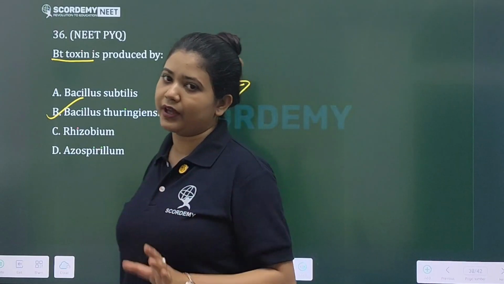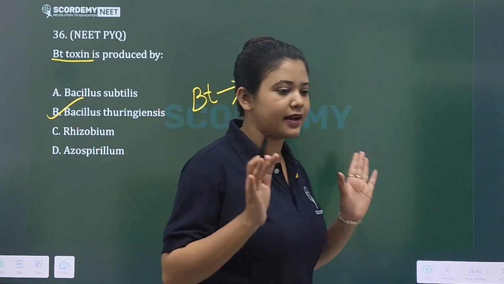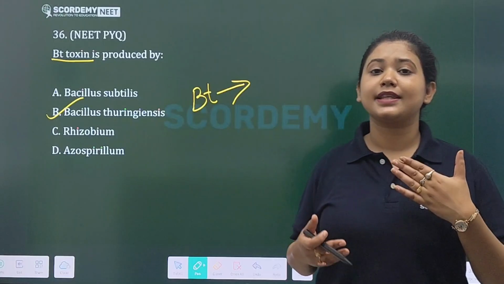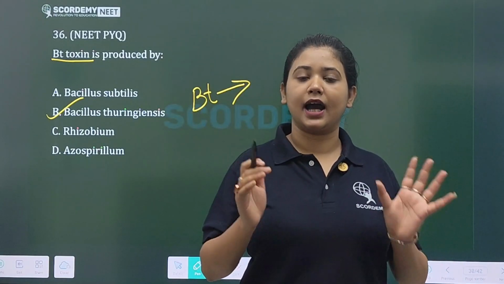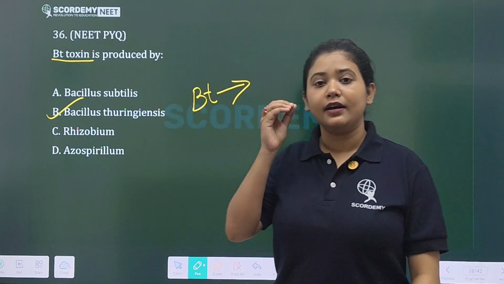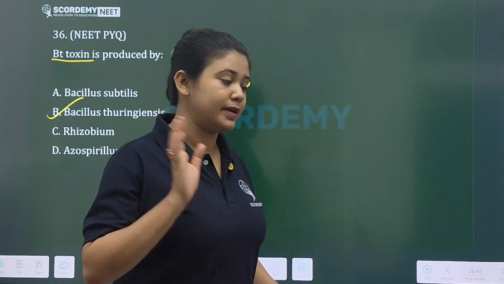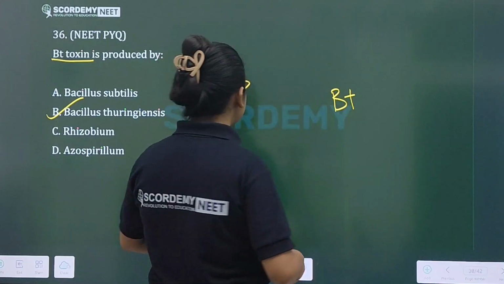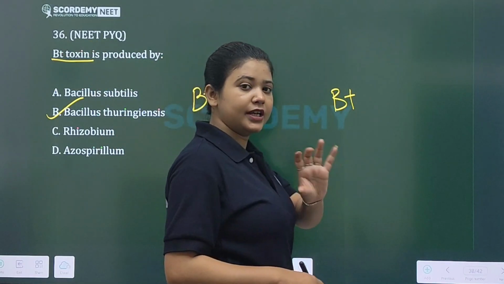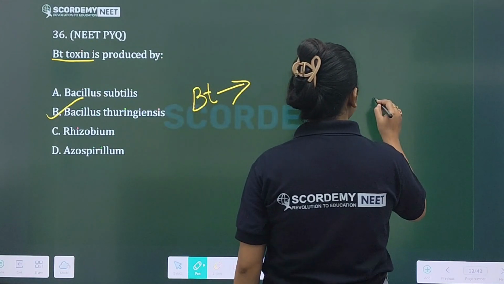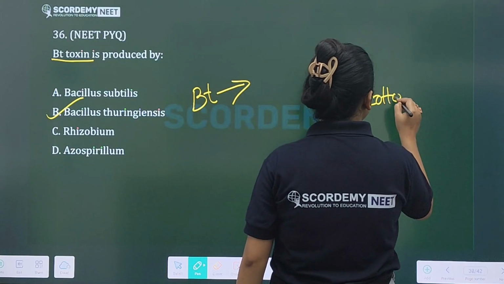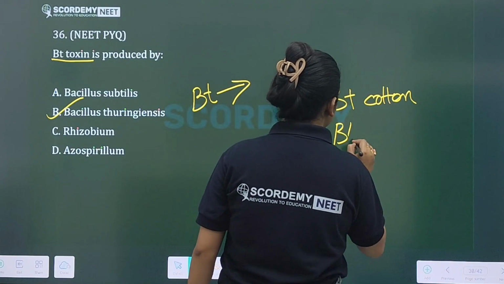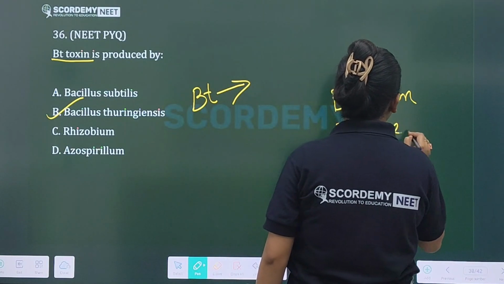What does this cry gene do? This cry gene makes the alkaline gut of some insects. This genetically modified gene is being introduced in your crops such as BT cotton, BT cotton, then BT jute. These crops you can see, right?